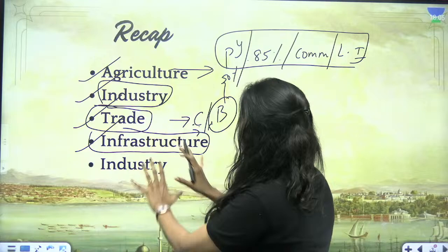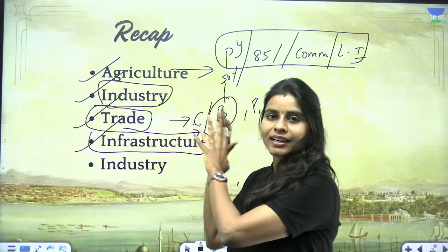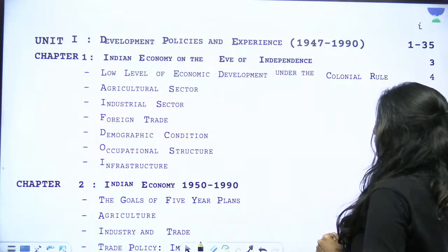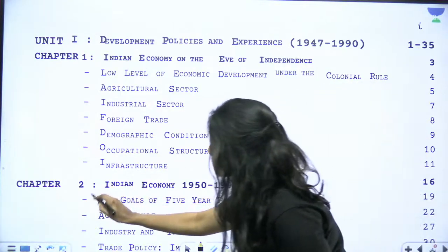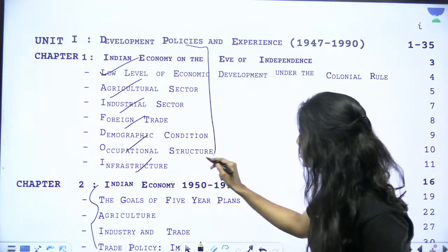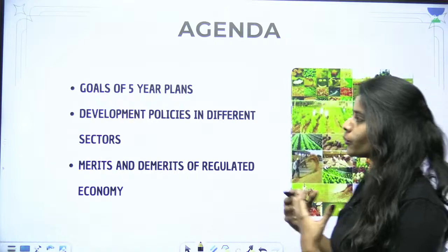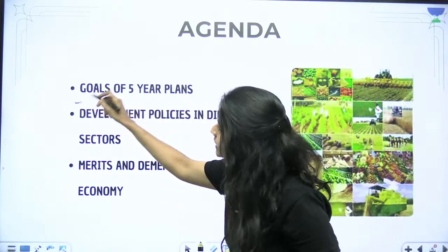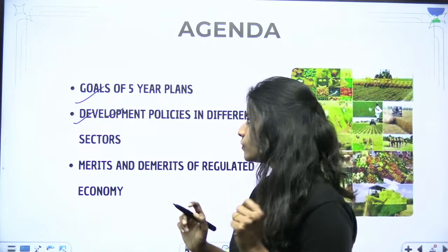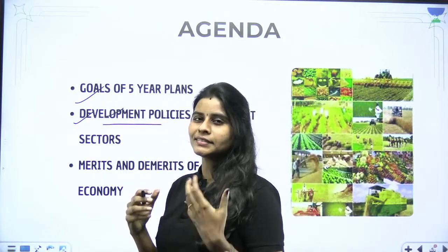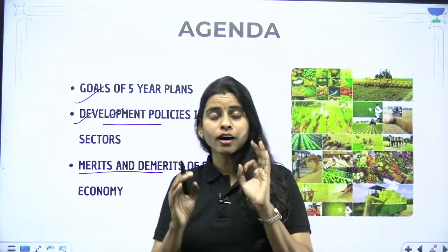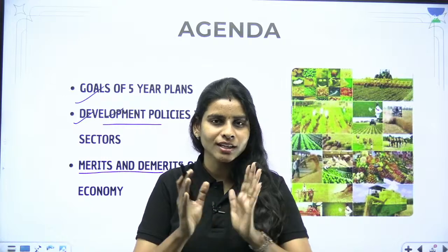So this is the background with which we started our economic policies and reforms. Today we are going to discuss all these things in detail. This is the index of your NCERT chapter. This portion is done, and now we are going to quickly go through all these elements. In this unit, we are going to study the goals of five-year plans, the different development policies we had, and their merits and demerits. These three things are going to play a very important role in helping you understand the economy.